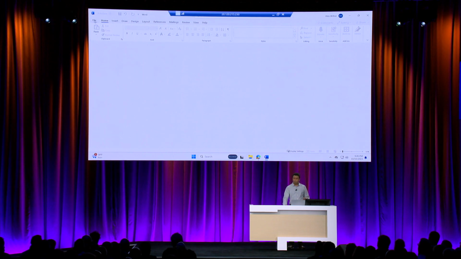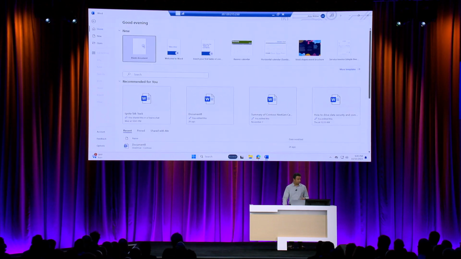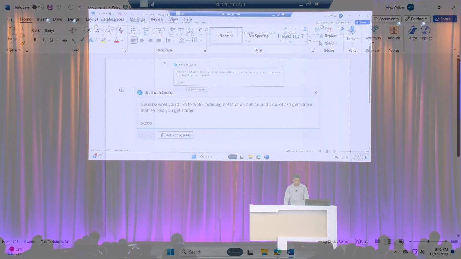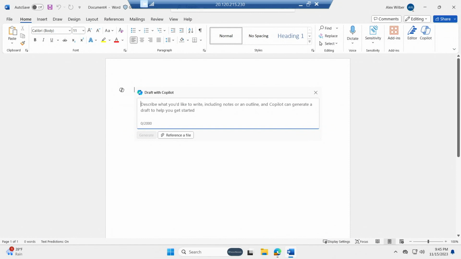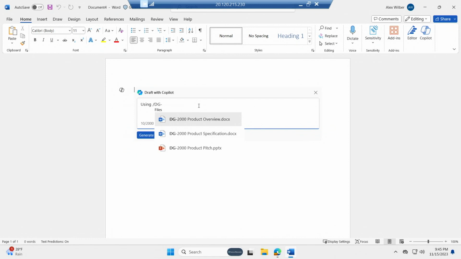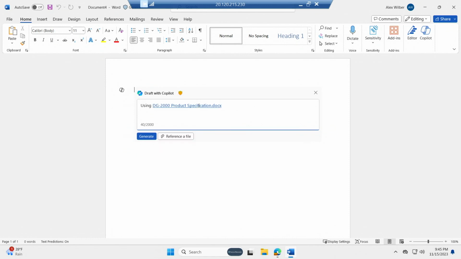Now this is great, but let's see what actual Copilot queries look like when you're working with it. So I'm going to switch to Word, as promised, and I'm going to start a new document. And I'm going to show you what happens when I reference a file in the context of a query. So I'm going to say, using, for example, this product specification, and immediately notice that this shield icon appeared here, which is an indication of the sensitivity of the file that you have just referenced.